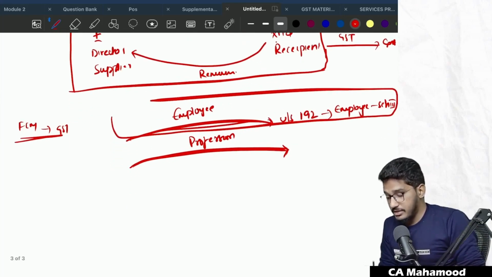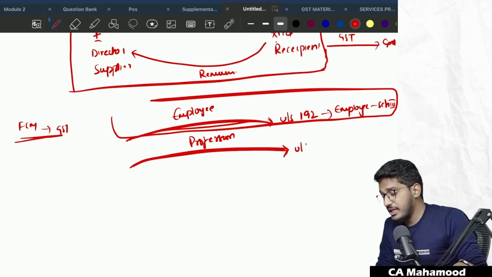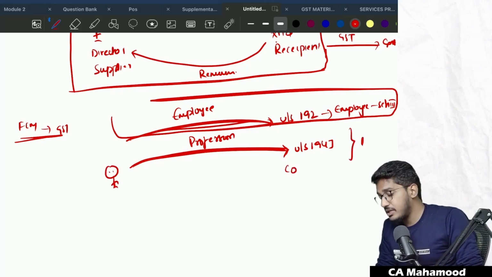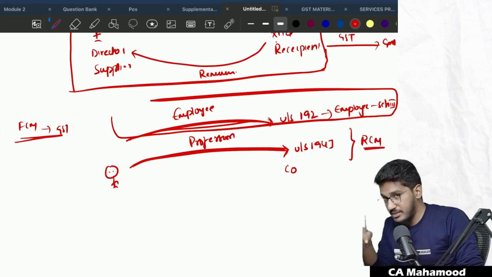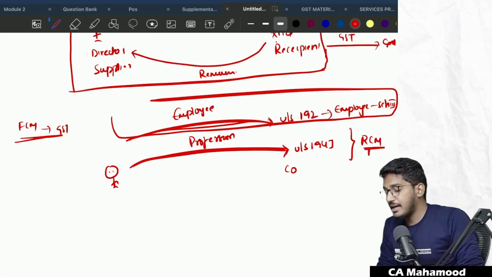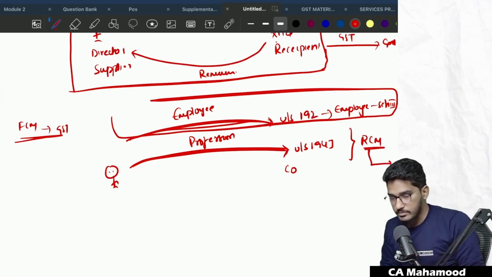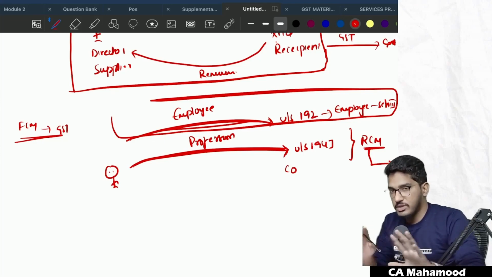Whereas if the company is deducting TDS under 194J, then they are professional services. Those are directorship services provided by the director to the company, and these activities will fall under reverse charge mechanism. These transactions will attract GST and the company is required to pay the GST to the government under reverse charge mechanism. Clear? I did not talk about the circular till now.